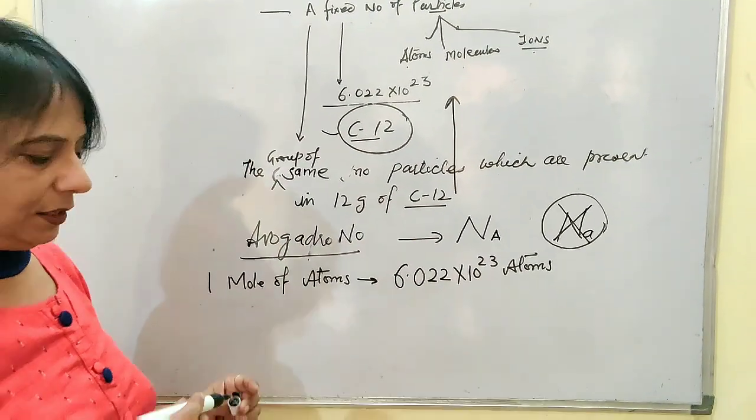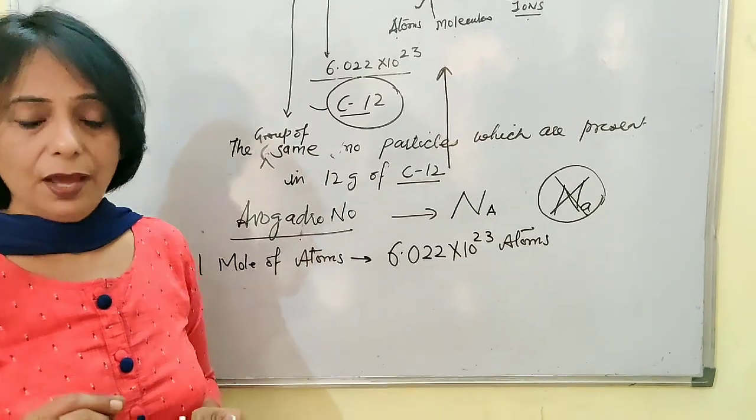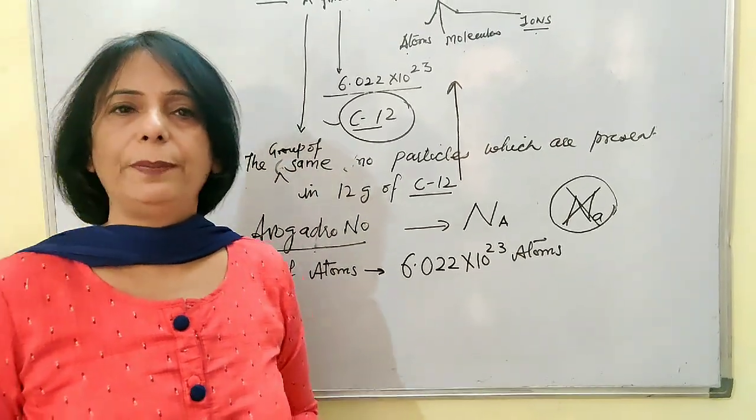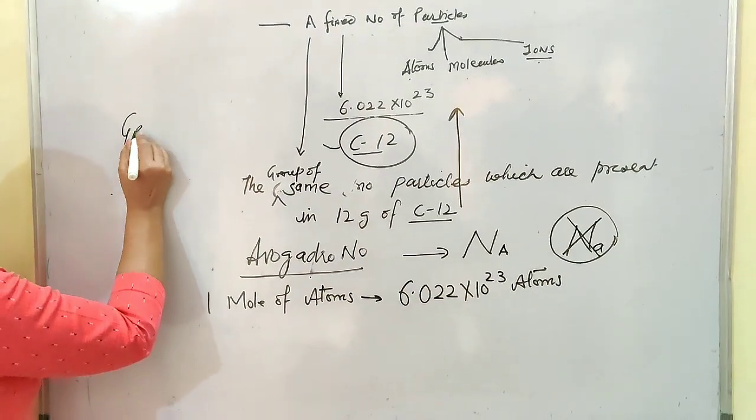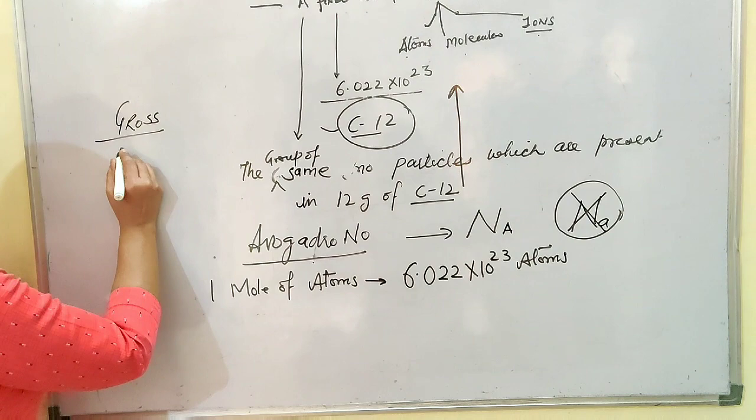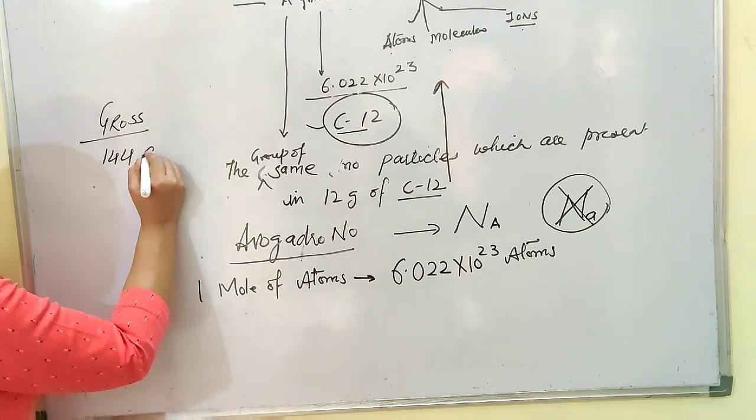Let's compare it with some mathematical unit which was introduced to you when you studied maths, and that is the gross. Gross means 144 articles.